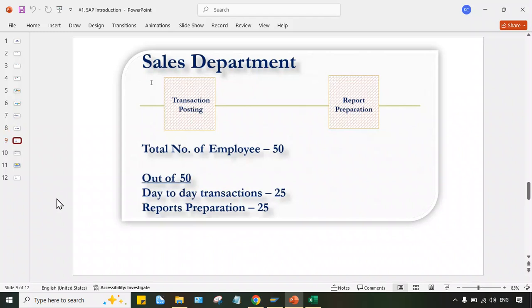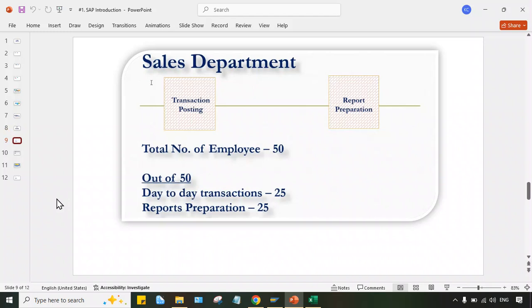Now, so just assume that Tata Motor is not using any ERP. Tata Motor is not using any software. So in that case, what will happen, guys? So since sales department, multiple transactions are taking place, multiple activities are being performed by sales department. So in that case, what to do?